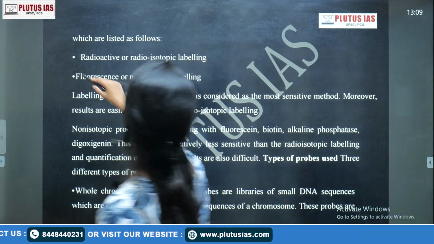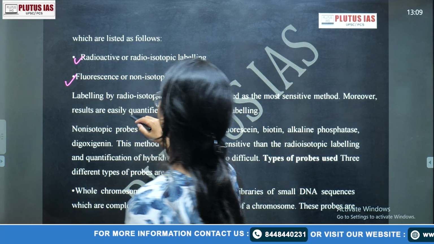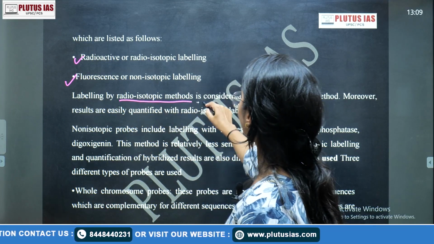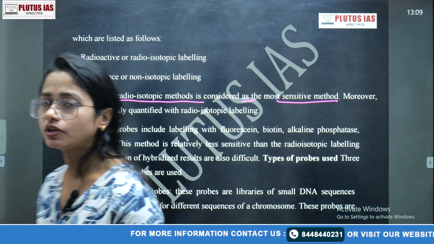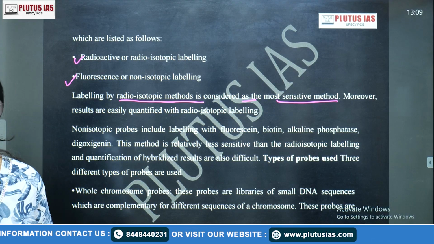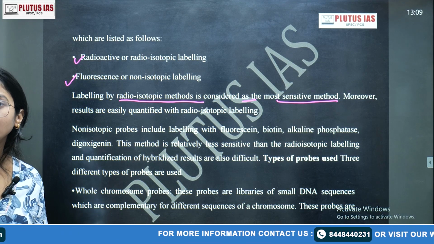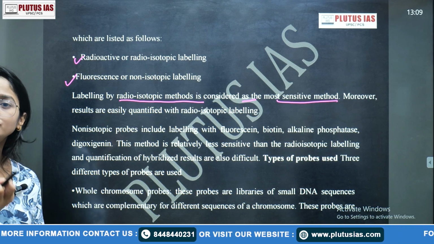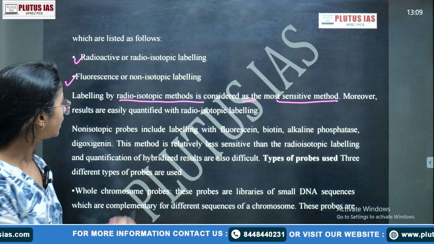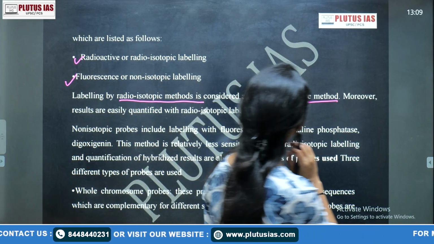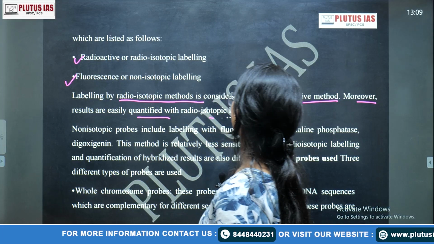Then radioactive or radioisotopic labeling, and fluorescence or non-isotopic labeling. Labeling by the isotopic method is considered the most sensitive. Why is it most sensitive? Because of course we know the radioactive reactions. Sometimes, due to radioactive binding of the probe with the target DNA, it may induce a certain kind of mutation. So the radioisotopic method is considered the most sensitive method. Moreover, results are easily quantified with radioisotope labeling.